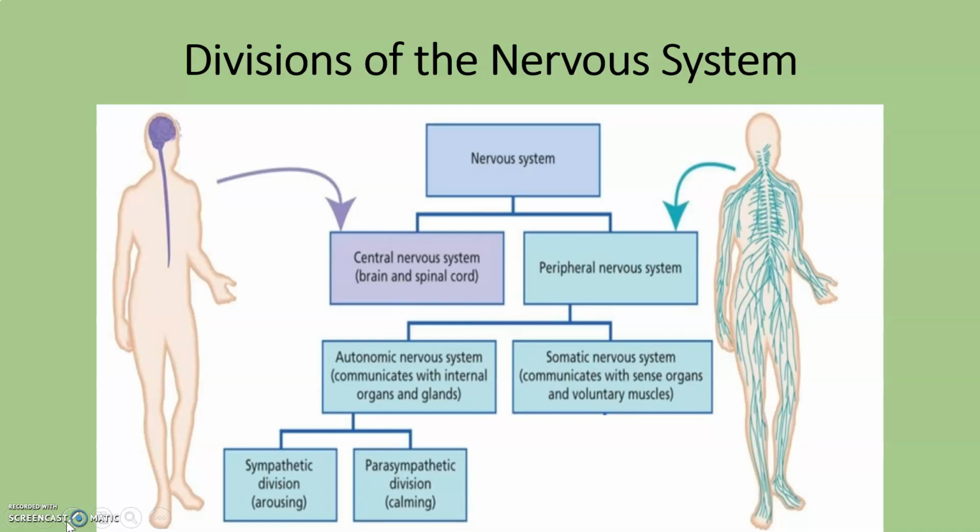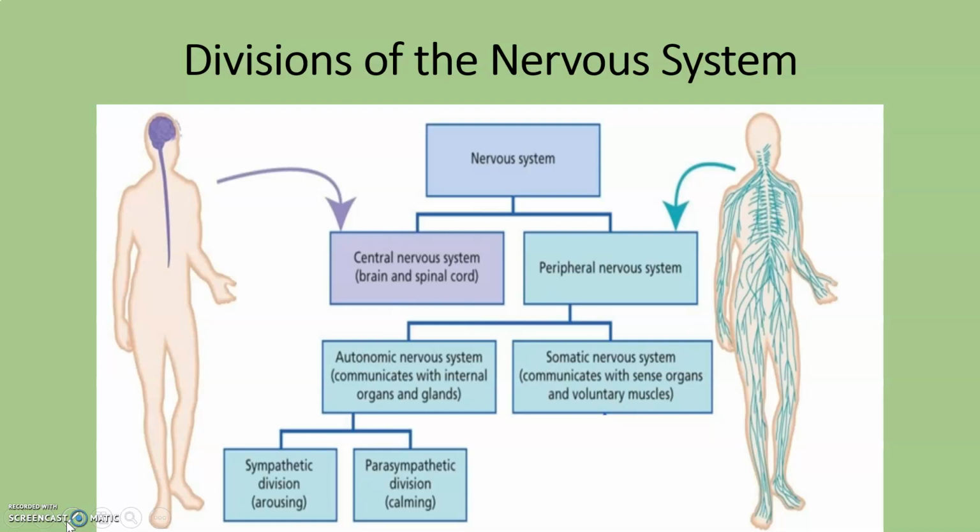The peripheral nervous system can be subdivided into the somatic nervous system and the autonomic nervous system. For the autonomic nervous system, you want to think automatic. This conducts impulses from the brain and spinal cord to internal organs and glands. An example of this would be how food is pushed along the digestive tract. The digestive tract is going to receive signals from the autonomic nervous system to cause that food to be moved.